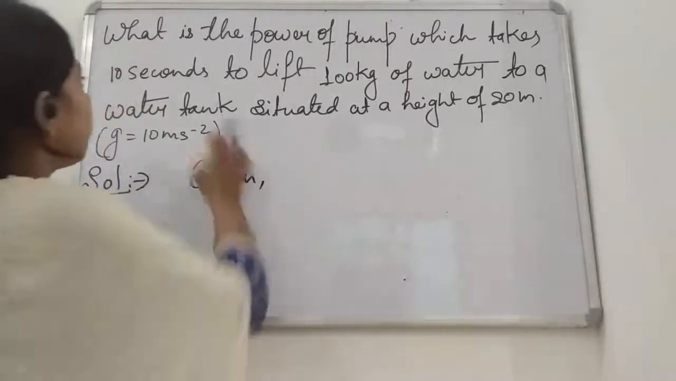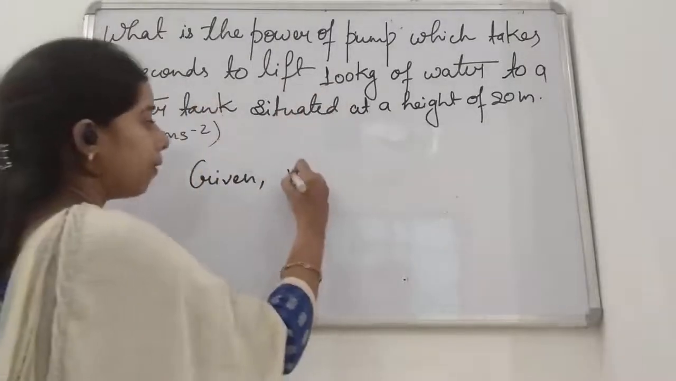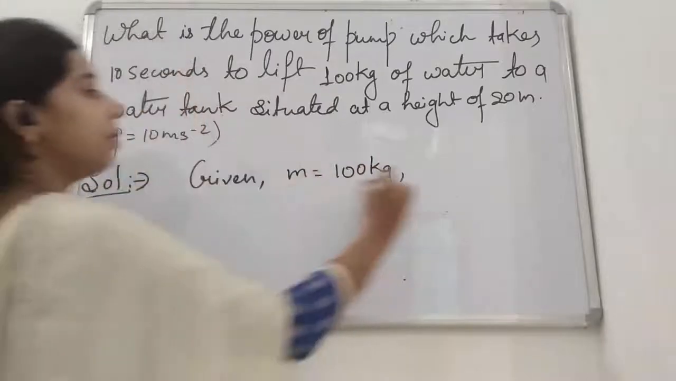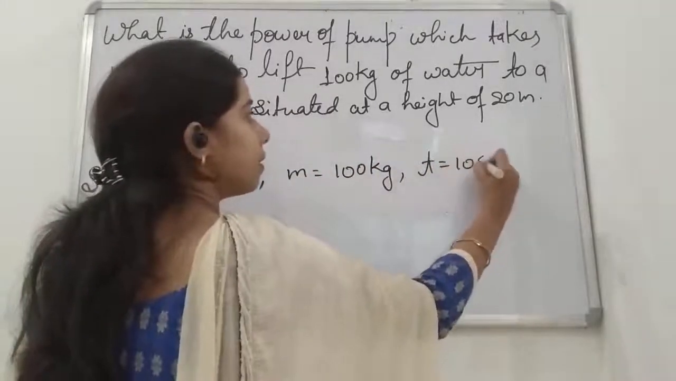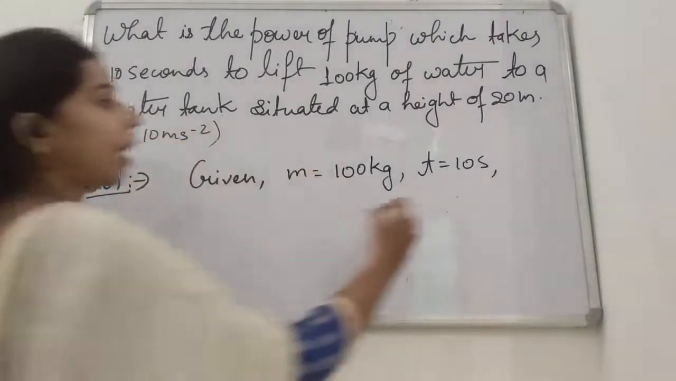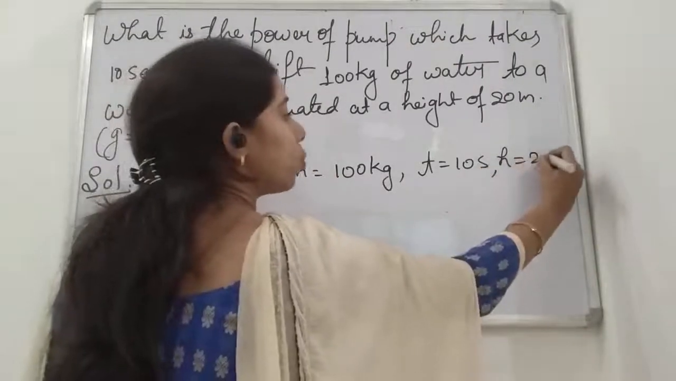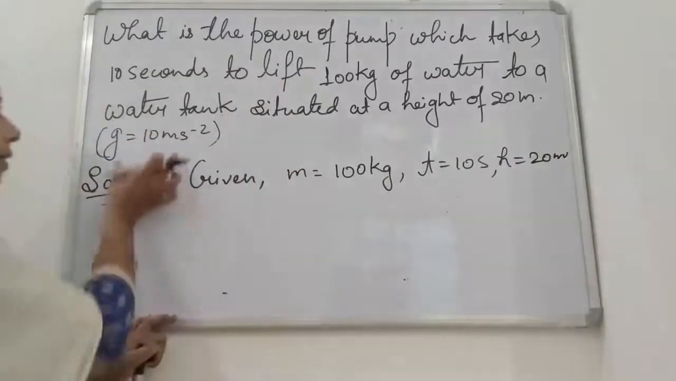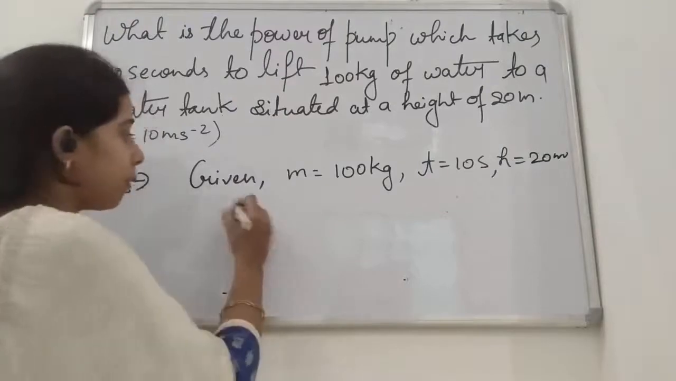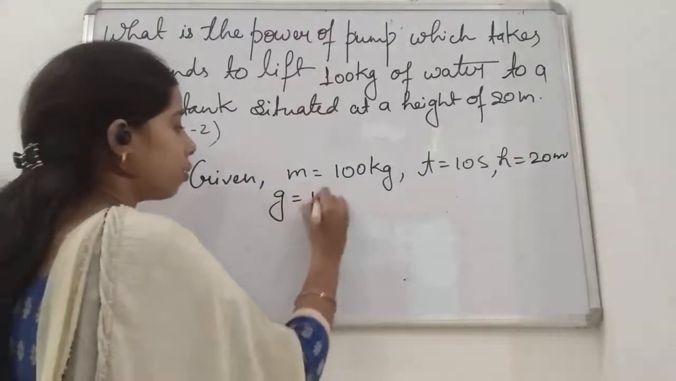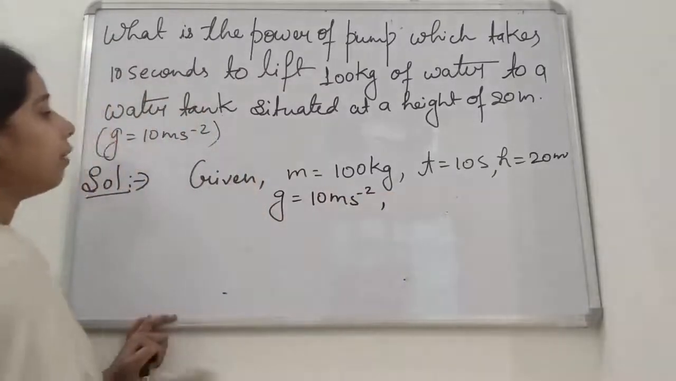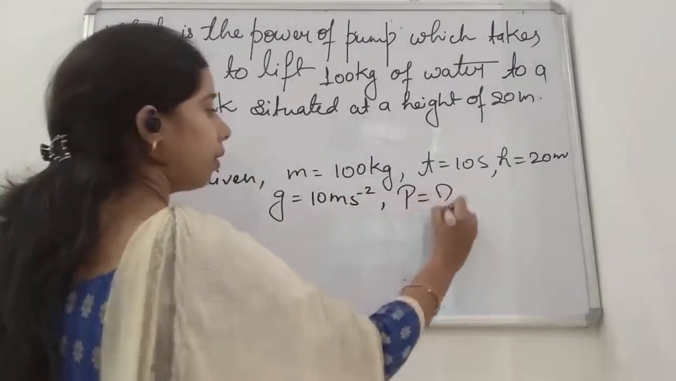You see that mass is given. Mass is 100 kg. Then time is given. Time is 10 seconds. And to a water tank situated at a height. So height is given, that is 20 meter, and another thing is given, that is g, student, which is acceleration due to gravity. So we will write here g is equal to 10 meter per second square, and what we have to find here is the power.